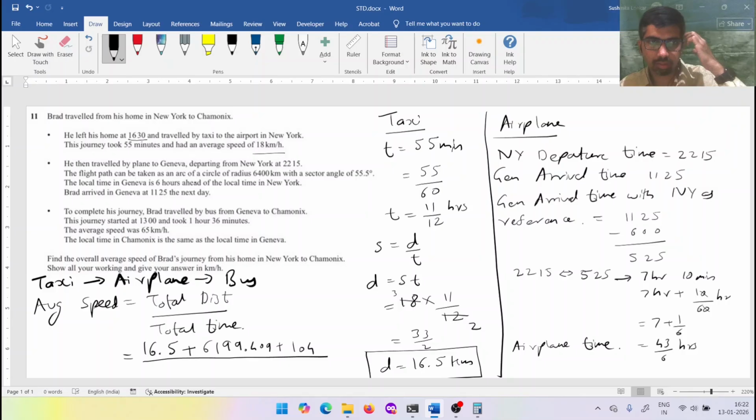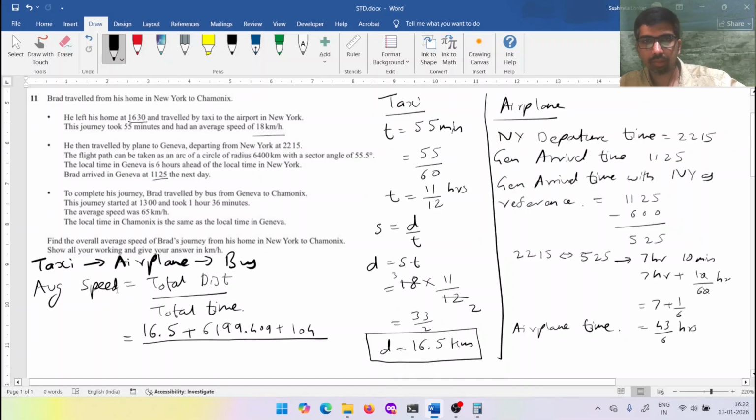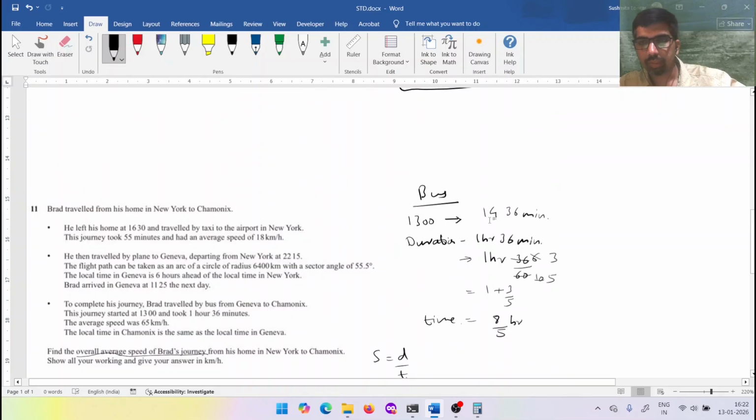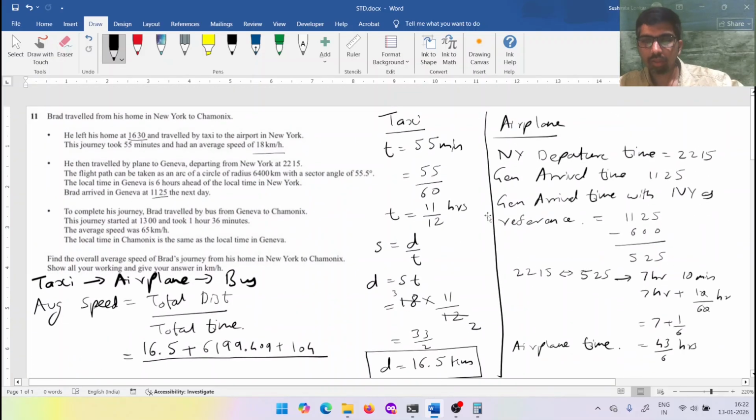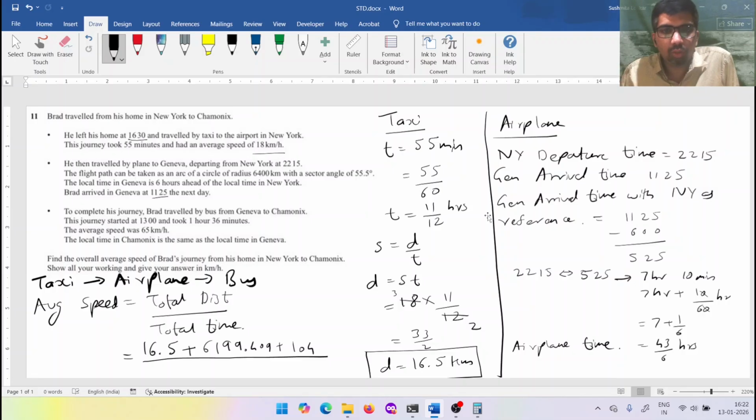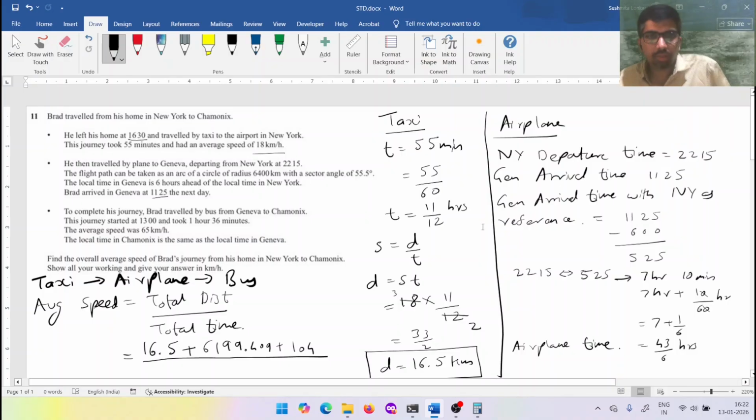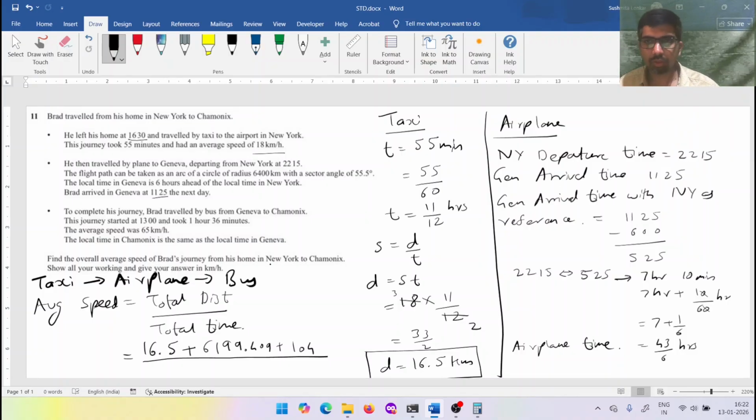Then it is Geneva at 11:25, but Geneva is 6 hours ahead of New York. And then he completed this journey, the bus journey, at 14:36. So the main thing, you have to add the time very carefully. First, let's see the time spent in New York time. So he left New York. Let's see New York time. How much is New York? 16:30 to 5:25. So he arrived. Let's see the total time he was in New York time.